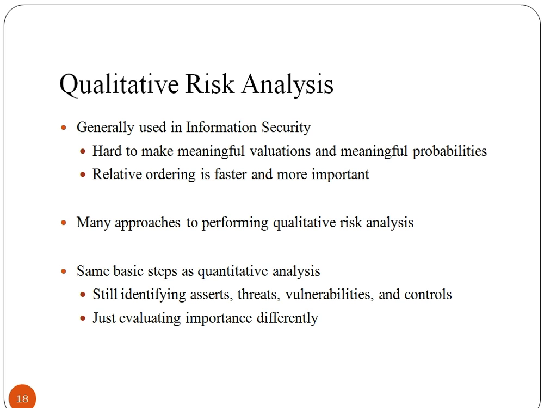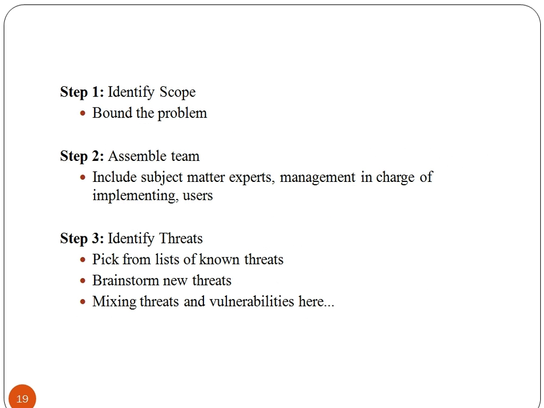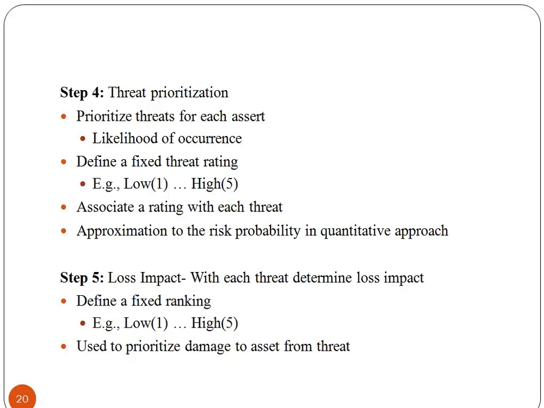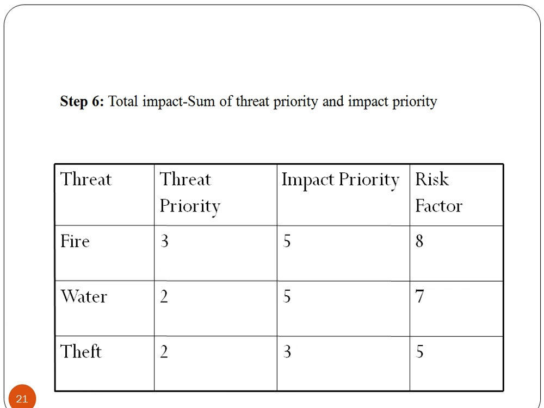Now identify the scope and bound the problem, and then assemble the team. Identify the threats and pick from a list of known threats. The next step is threat prioritization, where you prioritize threats for each asset by likelihood of occurrence. Now loss impact: with each threat, determine the loss impact. Now the total impact is the sum of threat priority and impact priority.